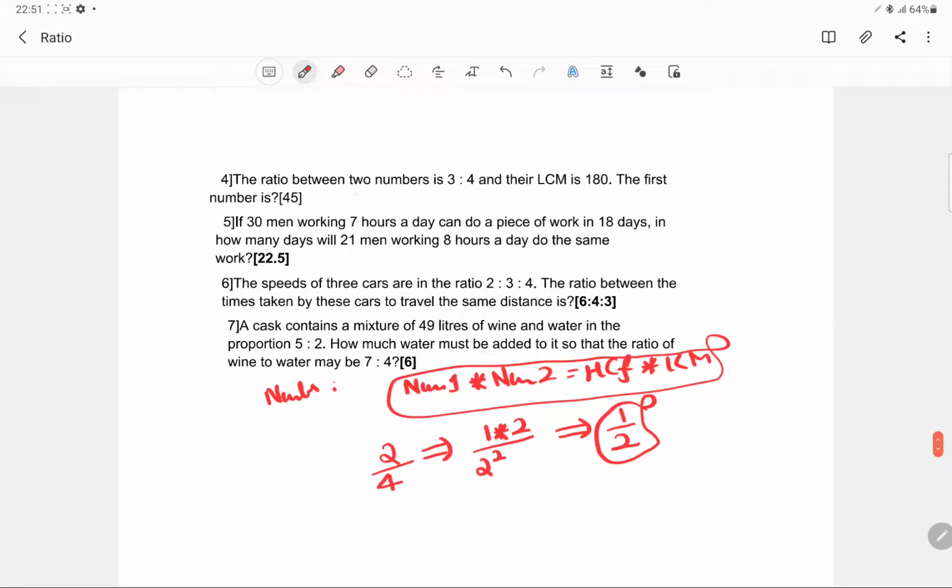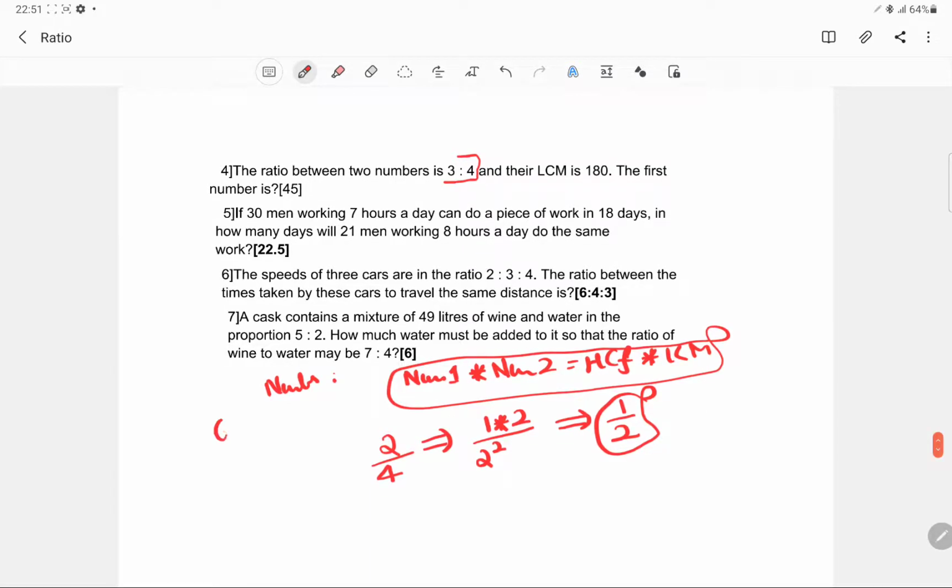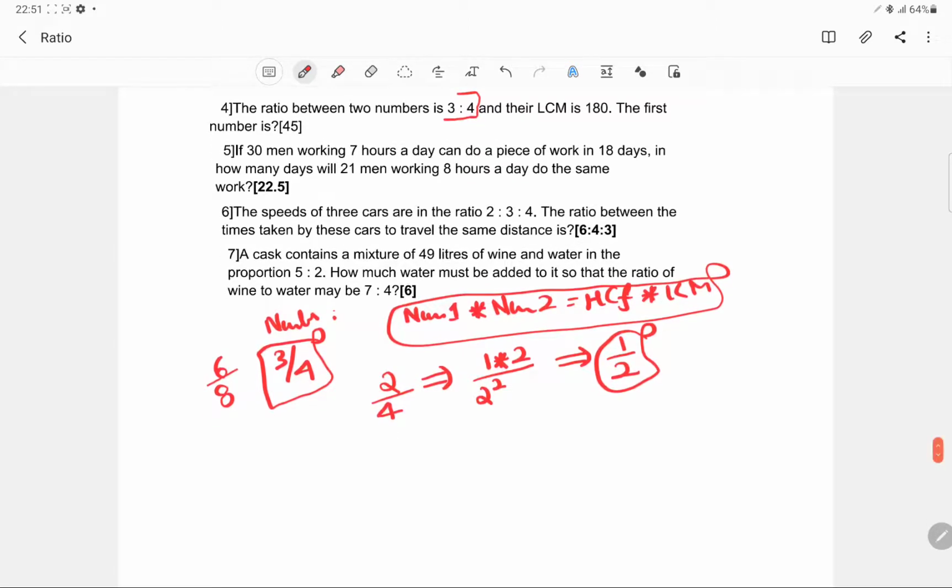Now the ratio between the two numbers. See this, this is the simplest ratio that these two numbers could have been. If this was given like 6 by 8, then we would have further reduced it, because it has to be the simplest ratio that they could have been into. Now if this is the simplest ratio, then there is a high probability that they were divided by their HCF.